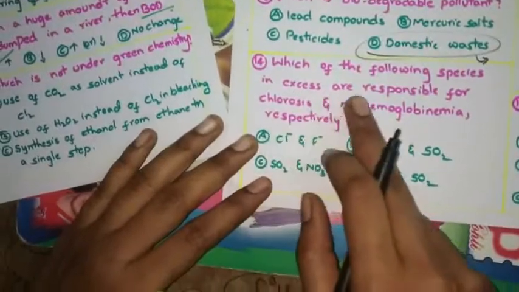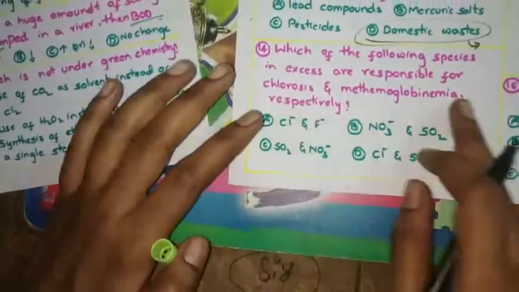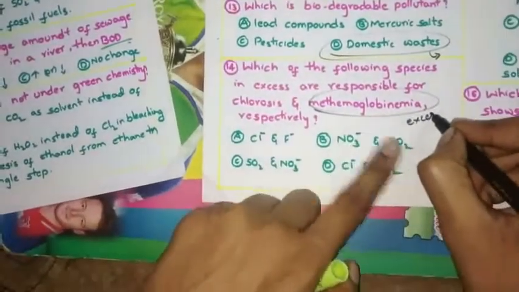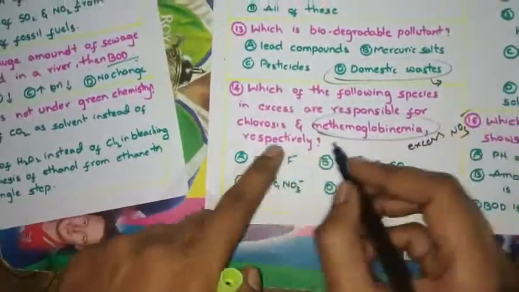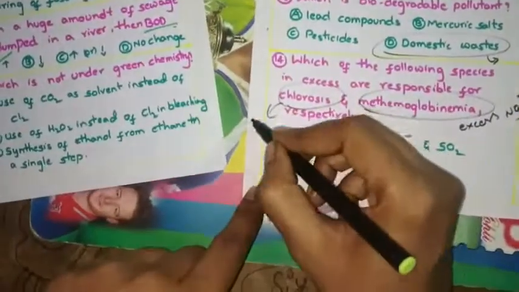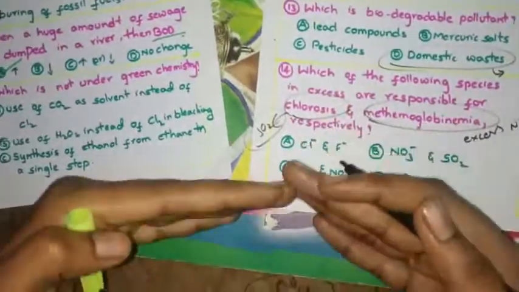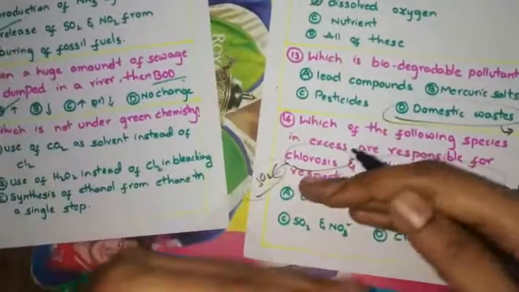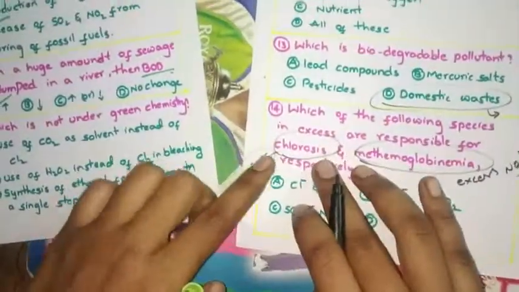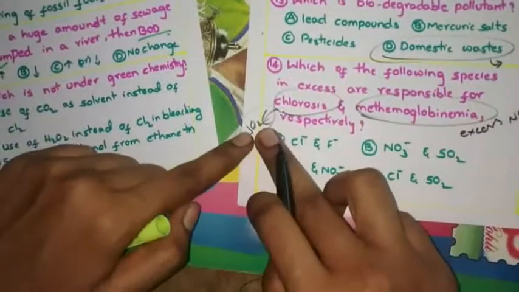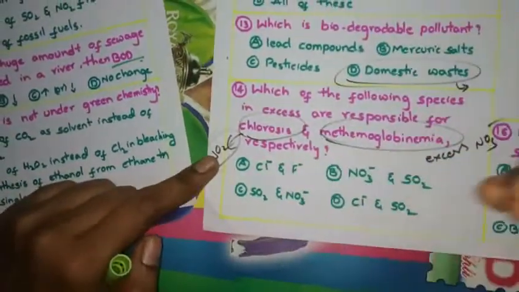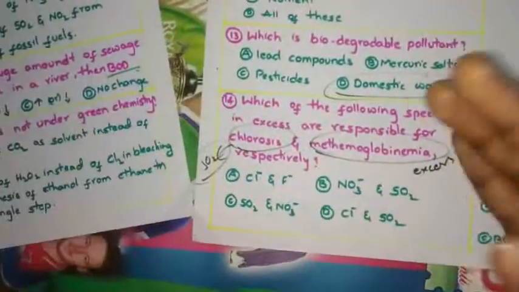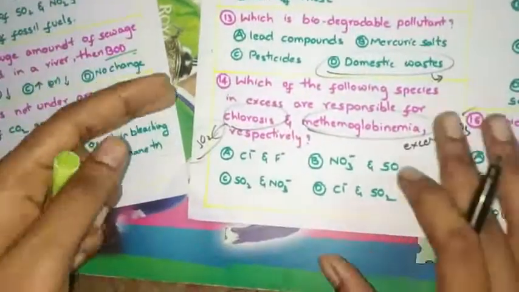Which of the following species in excess are responsible for chlorosis and methemoglobinemia? Methemoglobinemia means excess of nitrate. And chlorosis is due to excess of sulfur dioxide. This chlorosis, due to excess of sulfur dioxide, will cause loss to the plants. Ultimately it will result in the death of the plants.